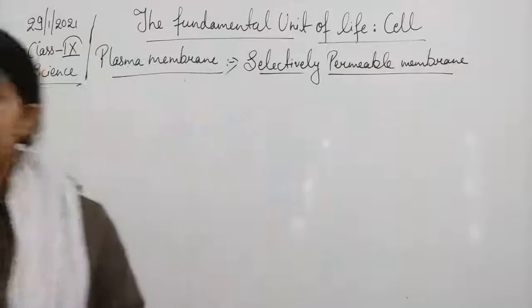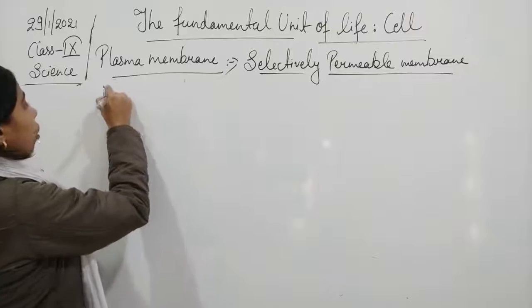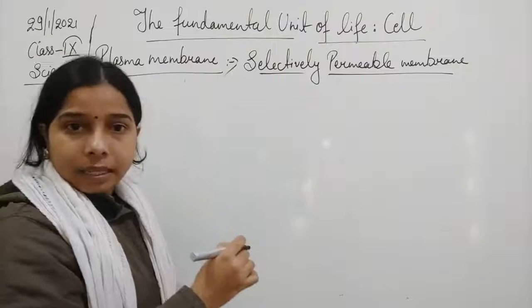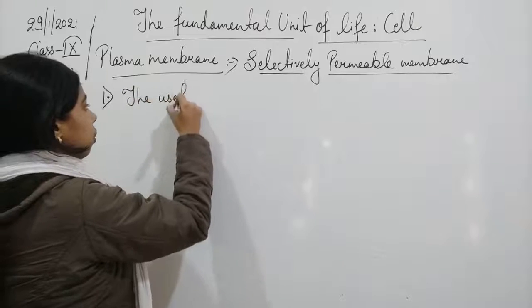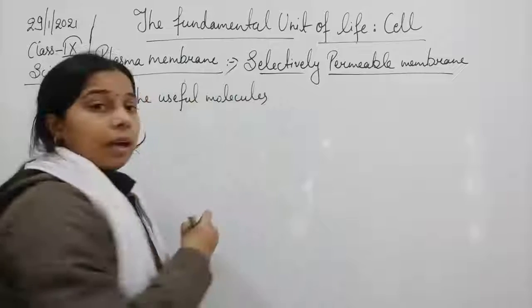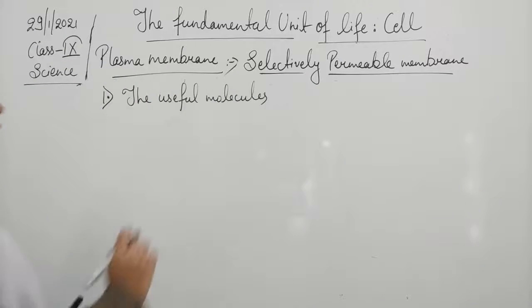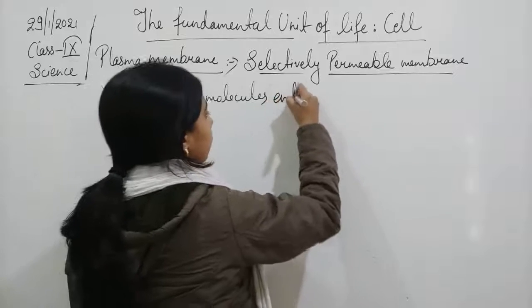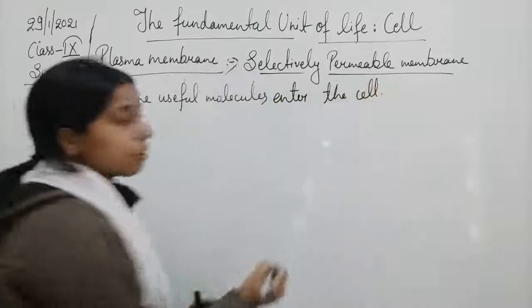So the first thing is that the useful molecules enter the cell. This is the first thing.